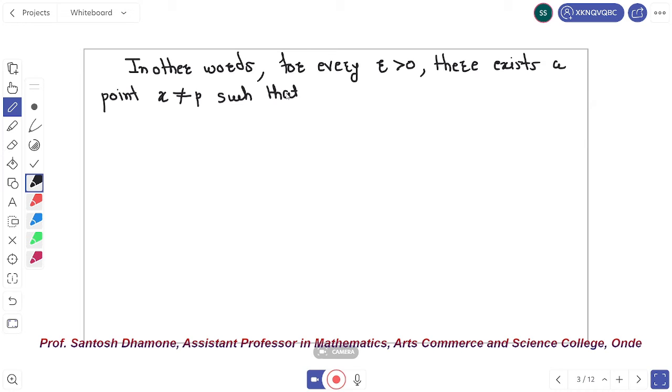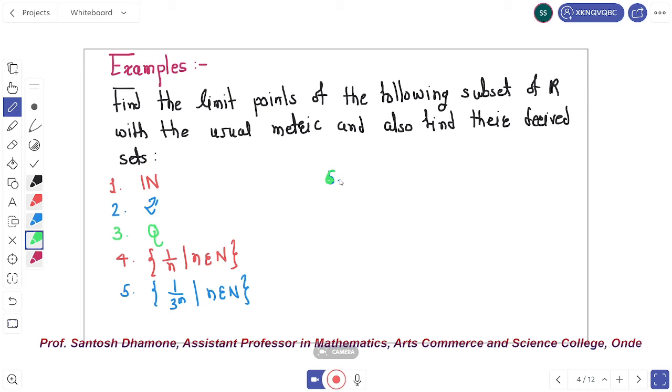Six, the set {m + 1/4^n such that m and n belong to the set of natural numbers N}. This is the example.